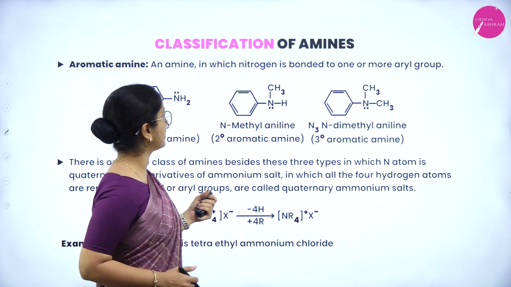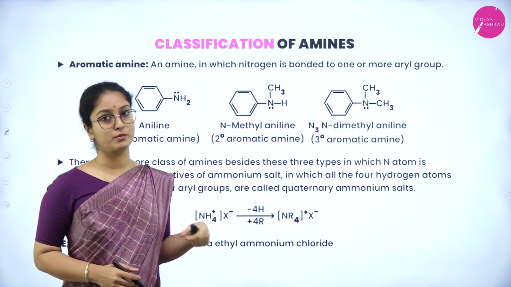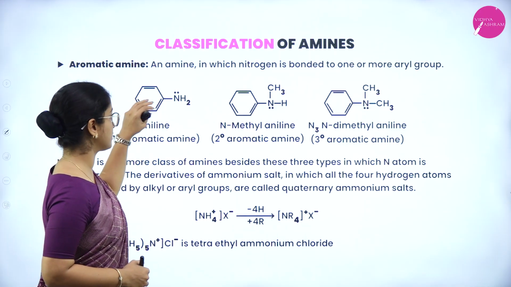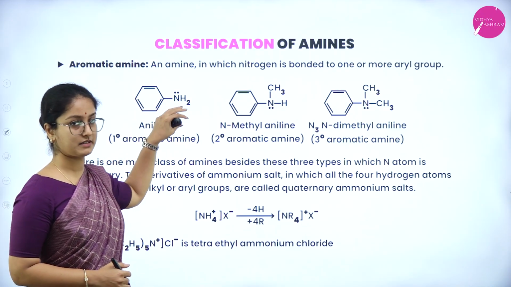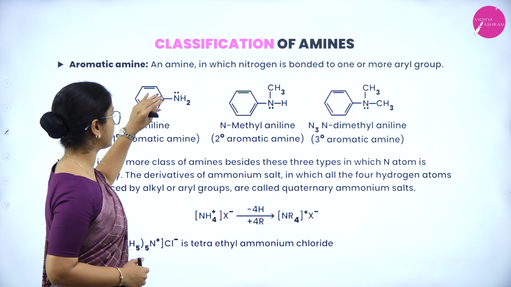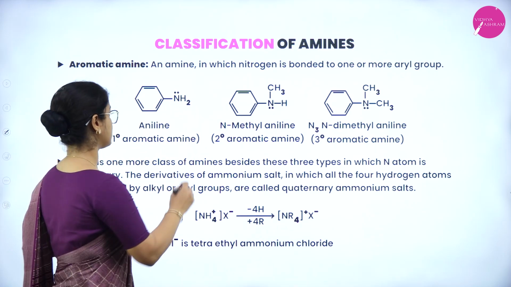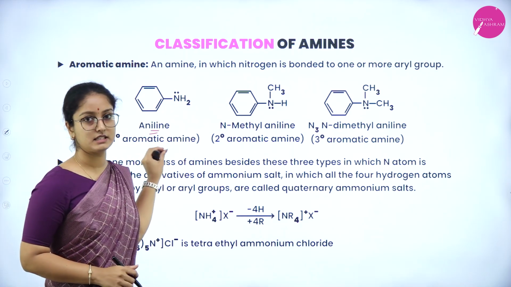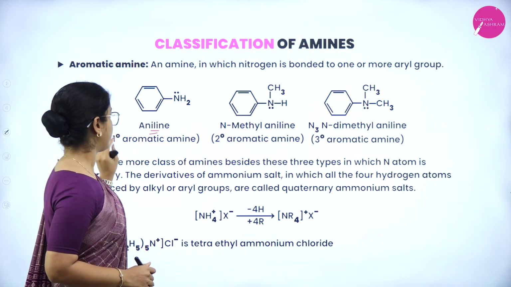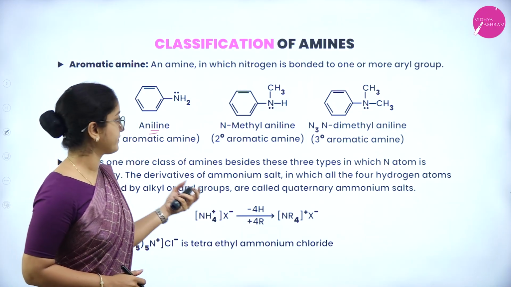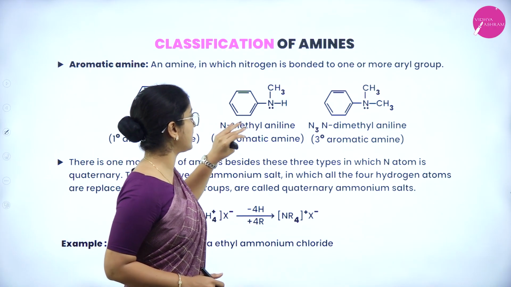So amine in which nitrogen is bonded to one or more aryl groups. So instead of alkyl, here it is an aromatic ring. Therefore, aromatic ring bonded to NH2 group has the name aniline, and this belongs to the category of primary aromatic amine. Next is N-methyl aniline.